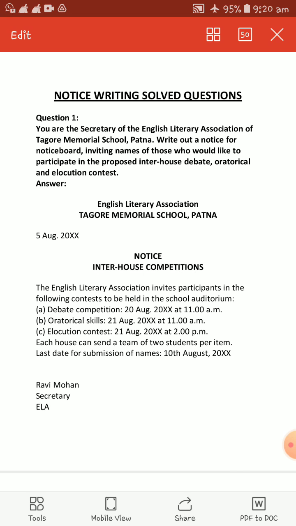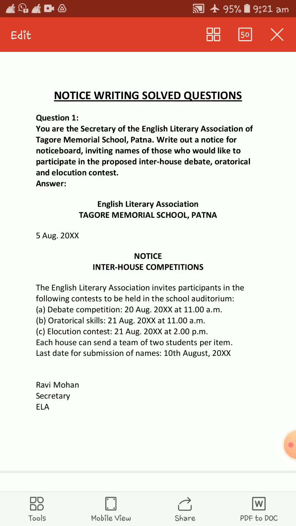Question number 1, you see it is written, you are the secretary of the English Literary Association of Tagore Memorial School, Patna. Write out a notice for the notice board inviting names of those who would like to participate in the proposed inter-house debate, oratorical and elocution contest. So the notice is related with inter-school or inter-house debate, oratorical and elocution contest, and you are the secretary of the Tagore Memorial School, Patna.